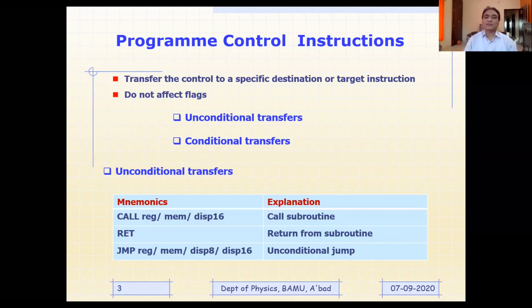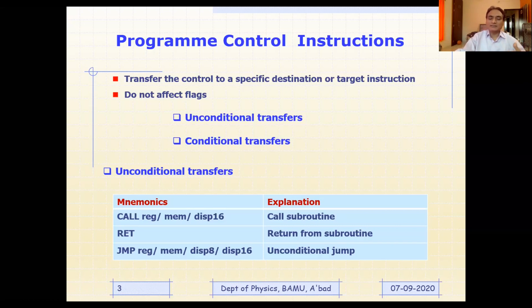As far as program control instructions are concerned, there are two different kinds: conditional and unconditional. To begin with, I'm going to tell you about unconditional program control instructions. But what is unconditional and what is conditional? Unconditional means you will be taking a jump without any condition, skipping some instructions during execution without any condition.